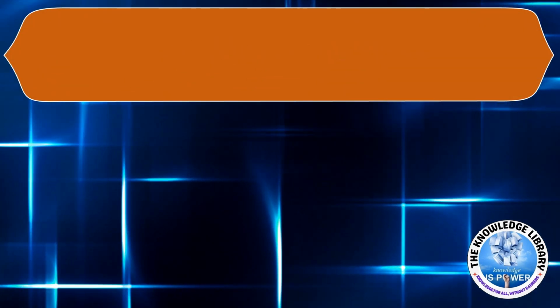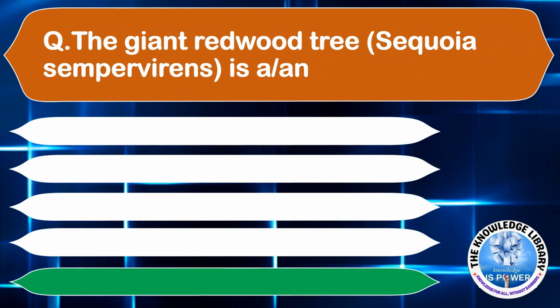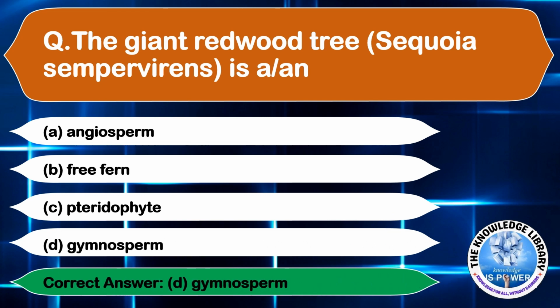The next question is, the giant redwood tree is an option A, angiosperm, option B, tree fern, option C, pteridophyte, and option D, gymnosperm. The correct answer is option D, gymnosperm. Moving on to the next question.